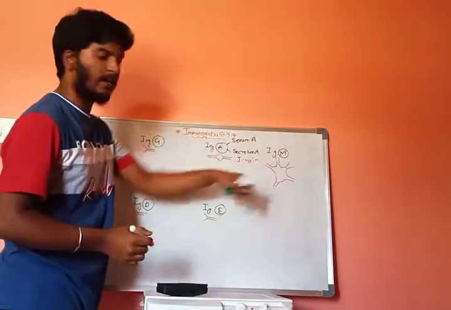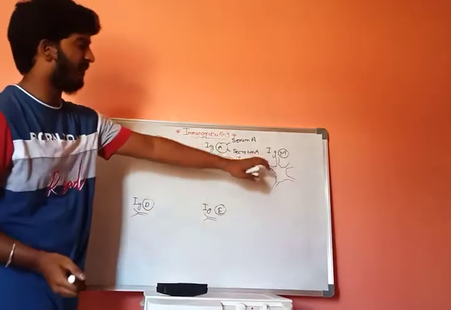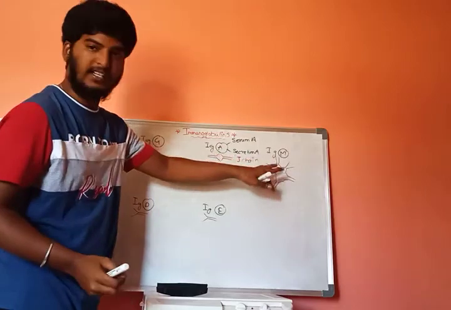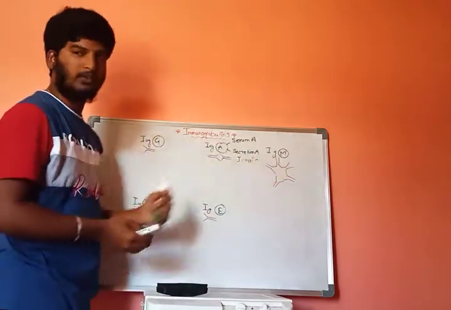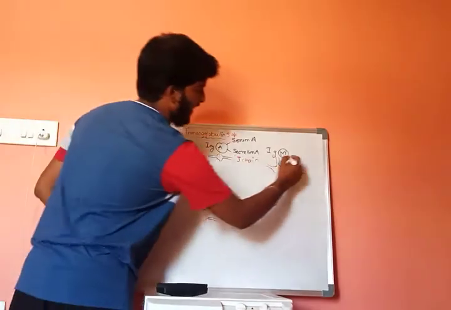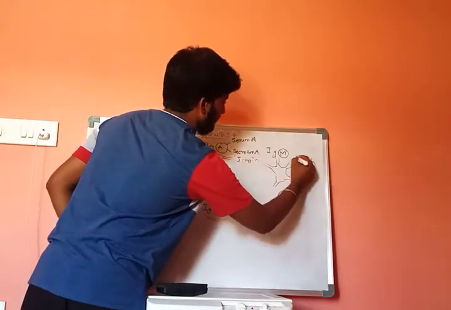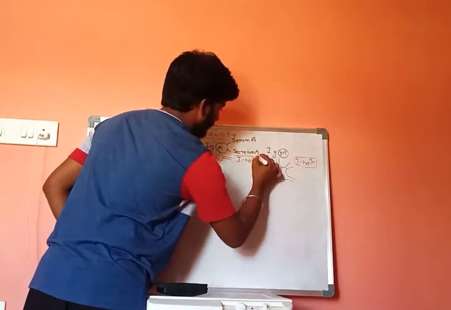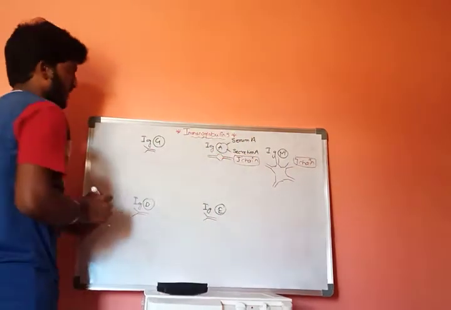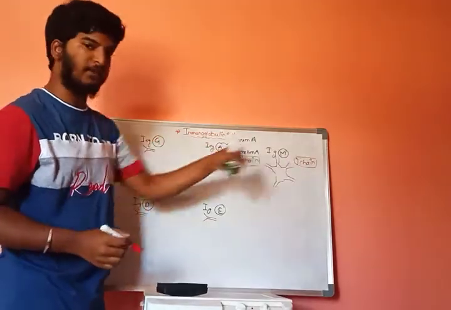This is pentameric in nature: 1, 2, 3, 4, 5. It consists of a combination of 5 types of immunoglobulins. It is internally connected by J chains. J chains are present in A type and M type of immunoglobulins.